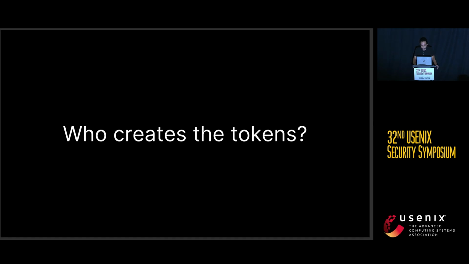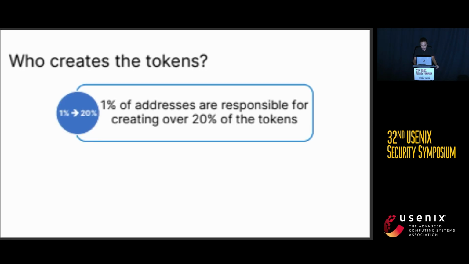Now that we have highlighted the presence of these particular kinds of tokens, we want to know who created them and why they create these one-day tokens. We analyzed all the addresses that create at least one token, and we found out that there is a small subset of addresses, in particular 1% of addresses, that are responsible for creating over 20% of the tokens.